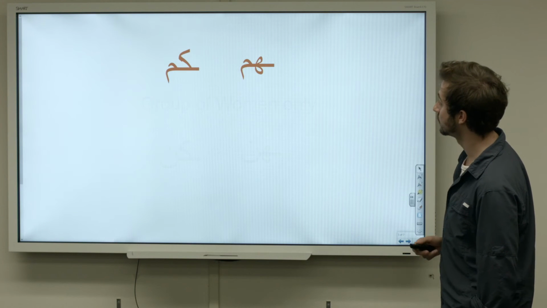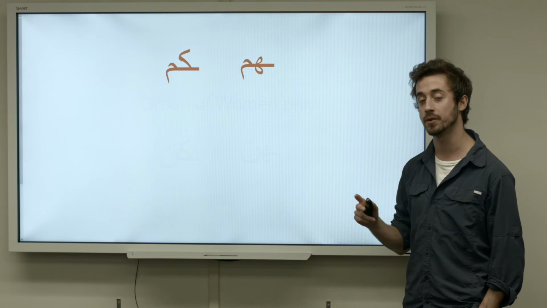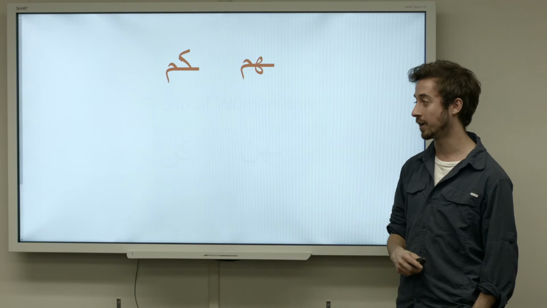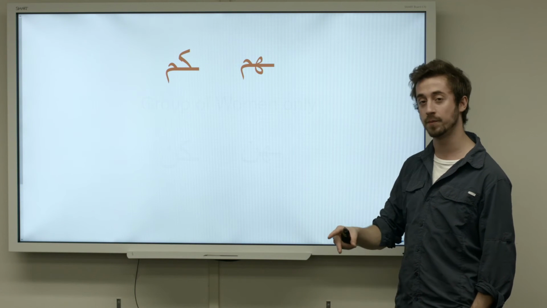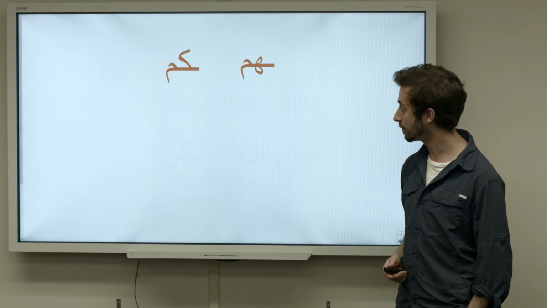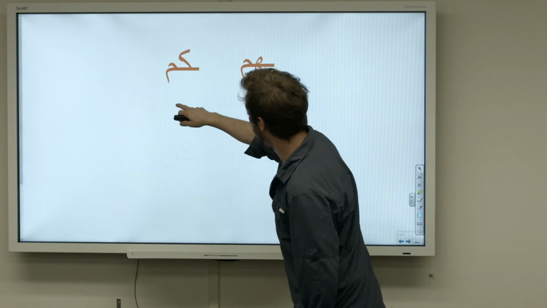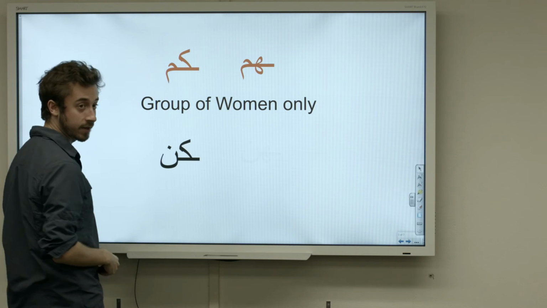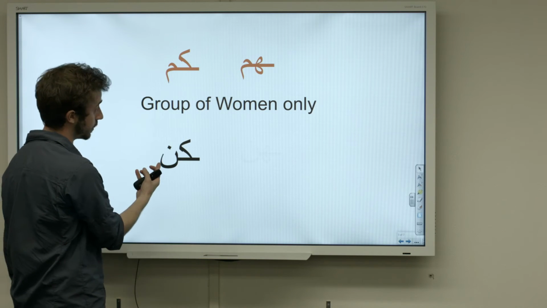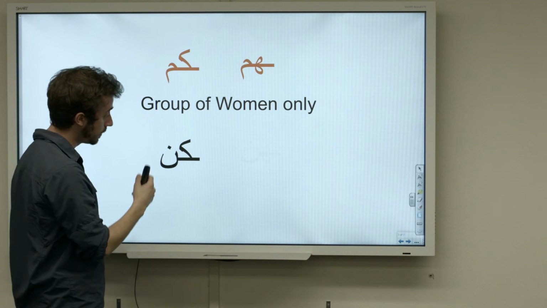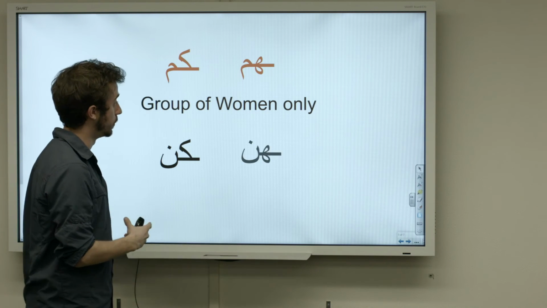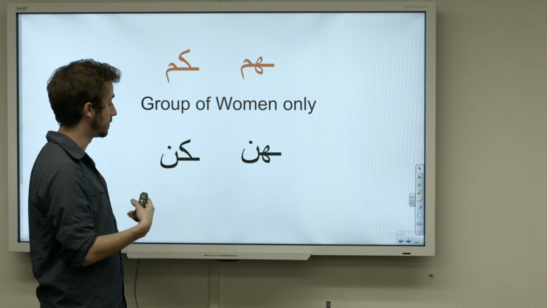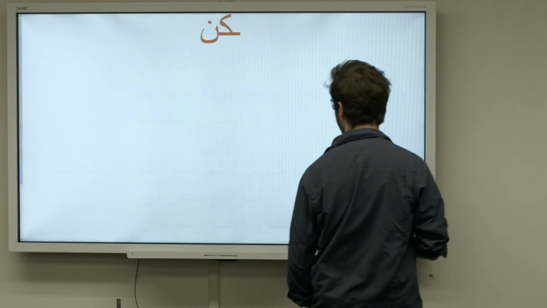Now, there are also two more possessive suffixes for when you're talking about y'all and when we're talking about them, but those groups are composed of only females, right? So it gets a little more complicated. And for kum, it's kun. So it's almost the same, but it just ends in a nun instead of the mim. And for hum, it is hun. So it shouldn't be super difficult to commit those suffixes to memory. But let's just go over a couple of examples.